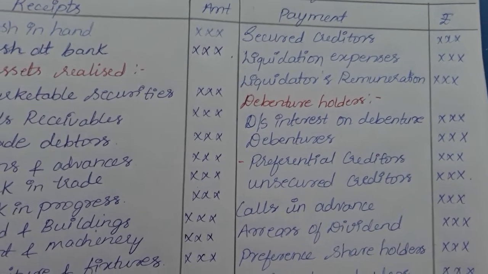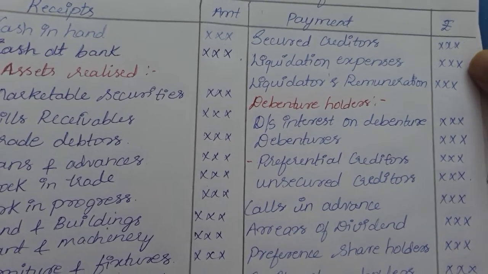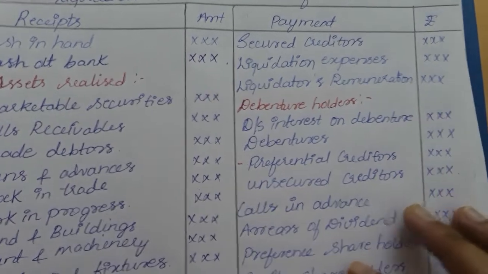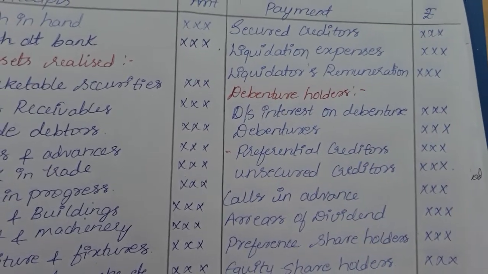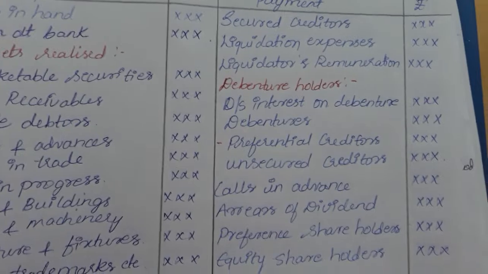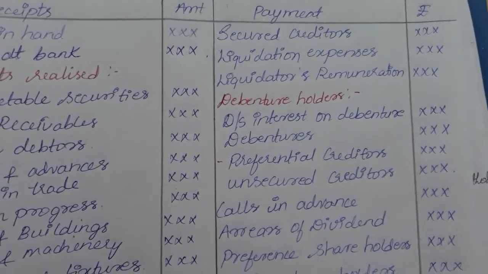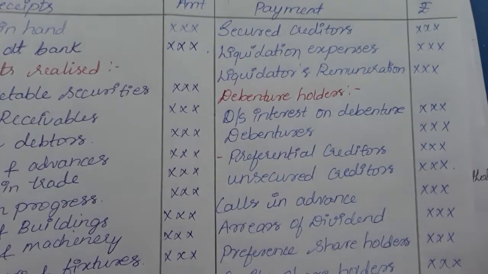Next is liquidation expenses. This includes the winding up of the company. At the time of winding up, there might be some stamp duties, and there may be court amounts payable. Those are all the liquidation expenses. Next we will be paying the liquidator's remuneration, whatever we have calculated will be paid.